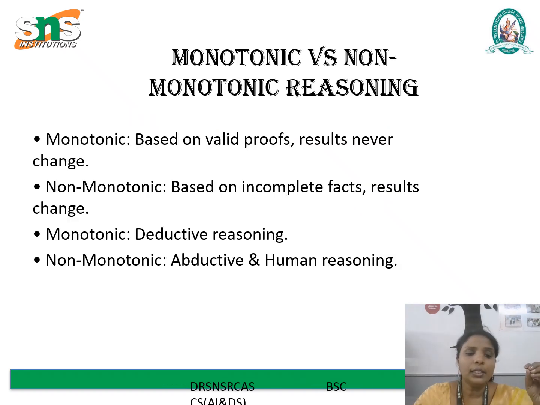Next, we see the difference between monotonic and non-monotonic reasoning. We already know monotonic is not changeable. It is a constant value. The previous fact does not change with the information. In non-monotonic reasoning, it's a changeable one, with a decrease or increase given new information. These are two distinct approaches to drawing conclusions in logic and artificial intelligence. Monotonic relies on valid proof and complete facts, which means that once a conclusion is reached, it remains unchanged even if new information is added. It is closely likened to deductive reasoning.